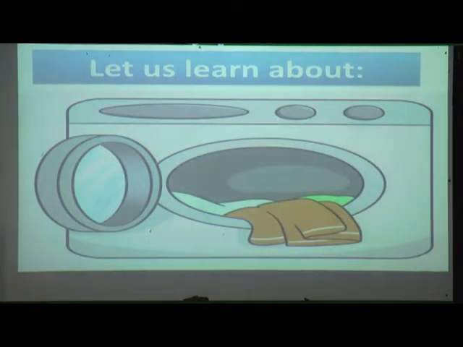Yes, this is a washing machine. The name itself shows it is a machine. For what purpose we use this machine? Yes, in the name it is there, washing machine. We use this machine for washing clothes.